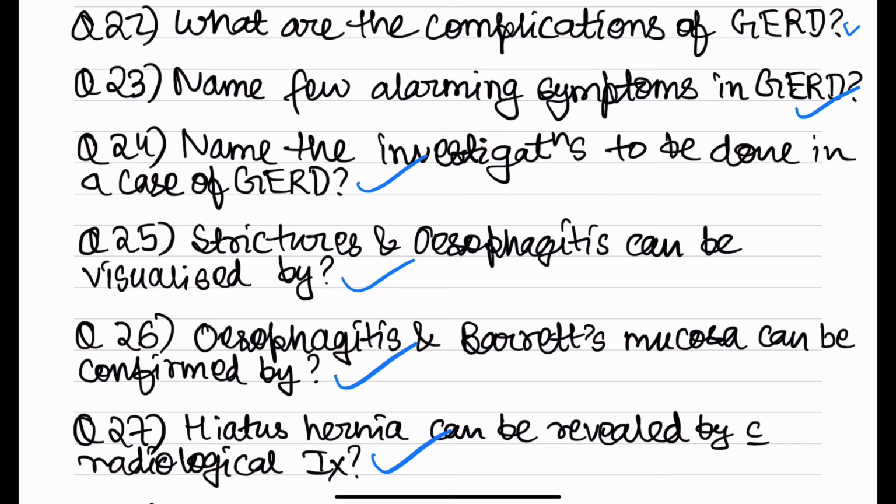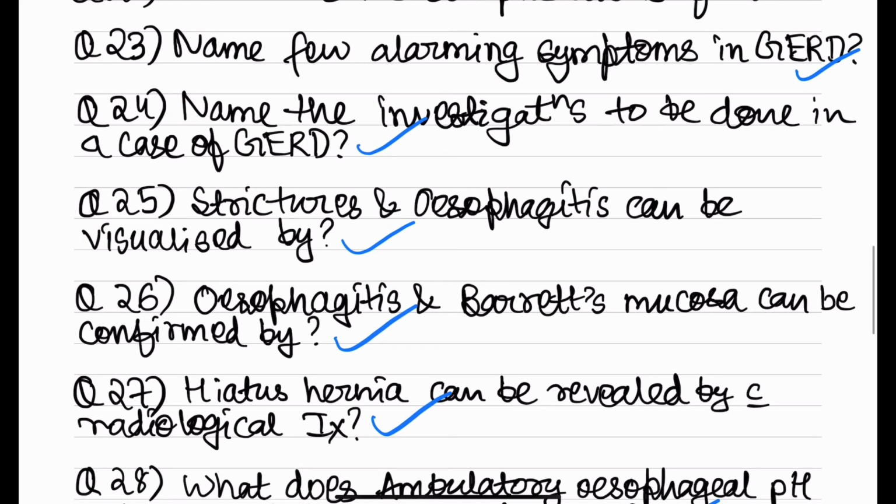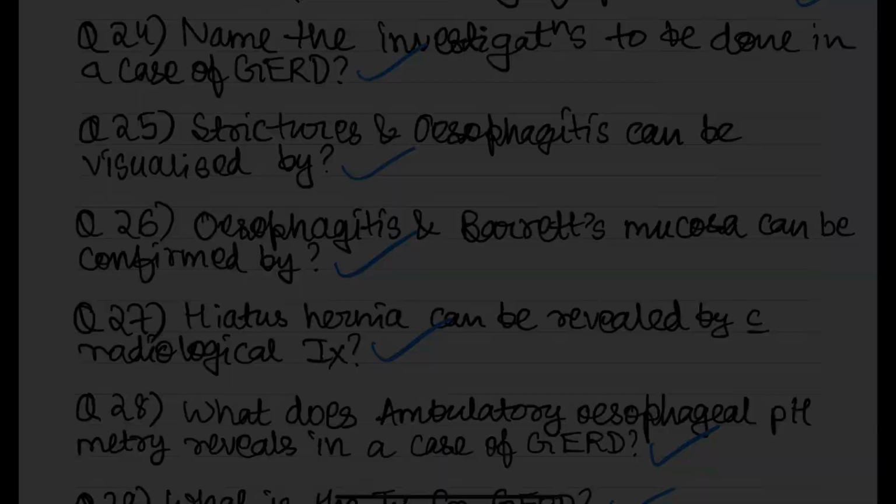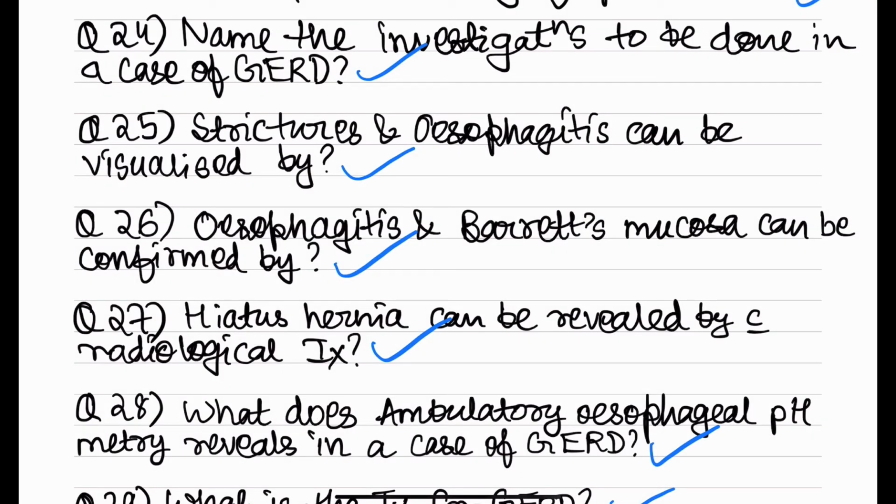And hiatus hernia, it can be revealed by which radiological investigation? So this is basically barium swallow and meal. And the last investigation is ambulatory esophageal pH metry. So the question is, what does ambulatory esophageal pH metry reveal in a case of gastroesophageal reflux disease? So it will reveal a sudden decrease in intraesophageal pH.